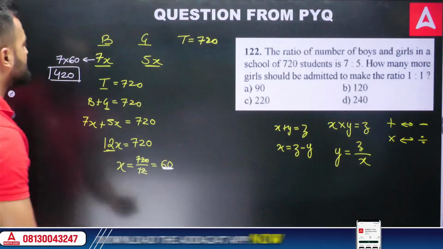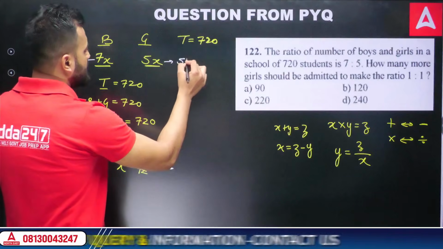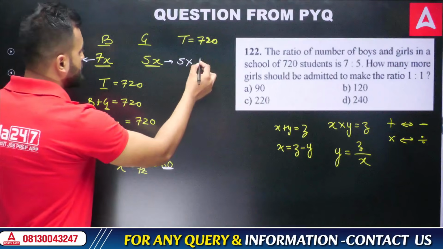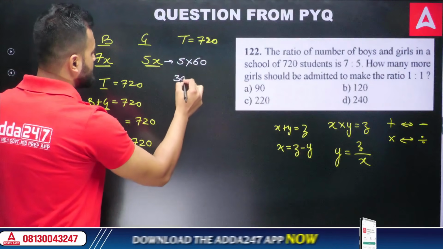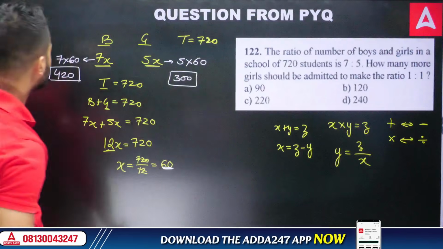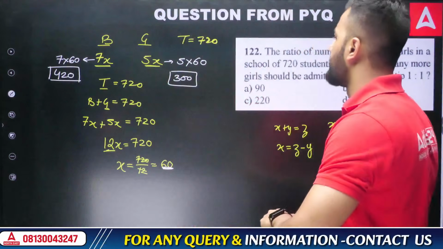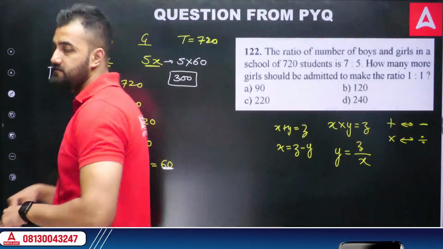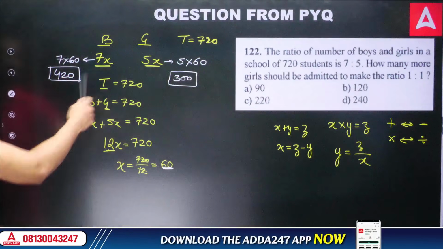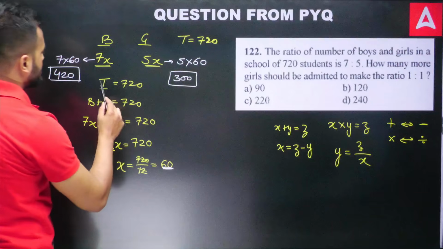Similarly, how many girls are there? 5x. That means 5 into, instead of x, I can put 60 here, and you'll end up getting 300 girls. So number of boys and girls we have got. Now we can easily solve this question by forming an equation. Okay, I'm removing this part. This part is clear. Let's remove it.